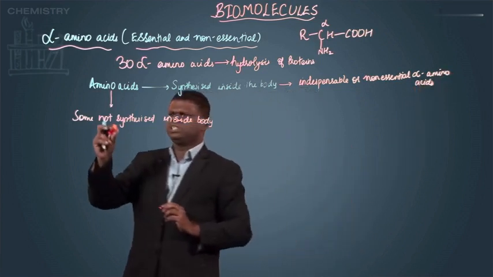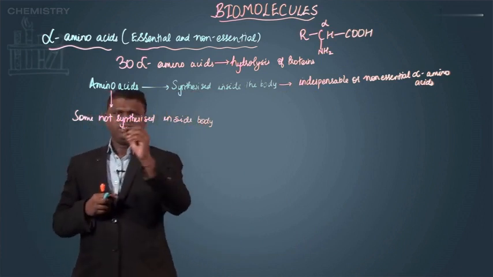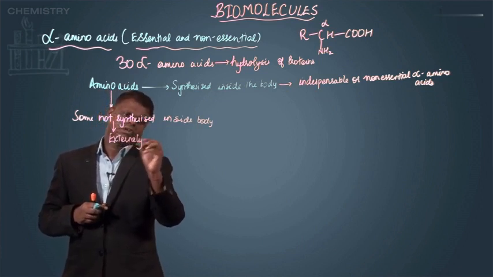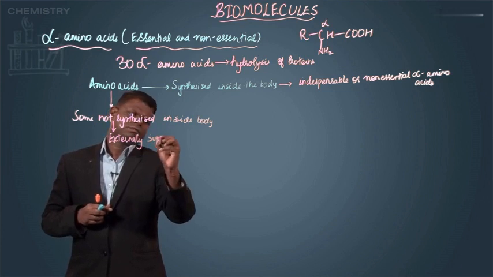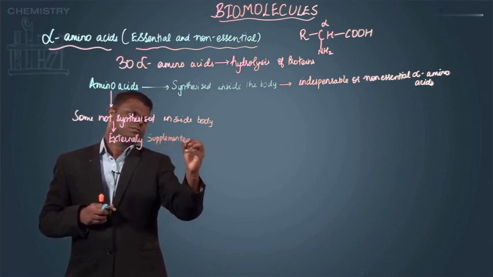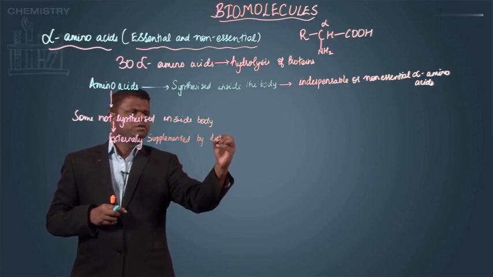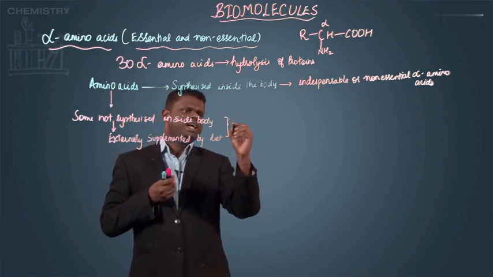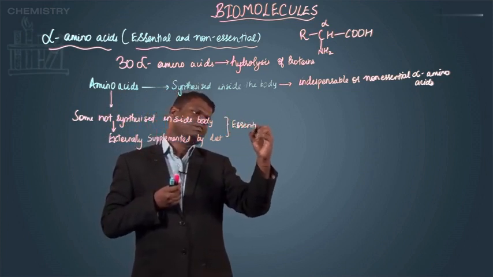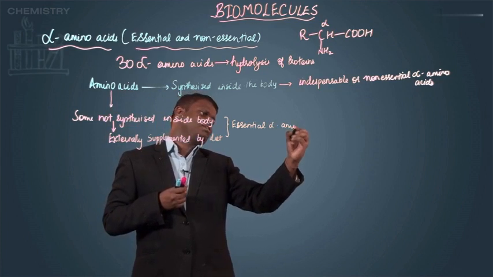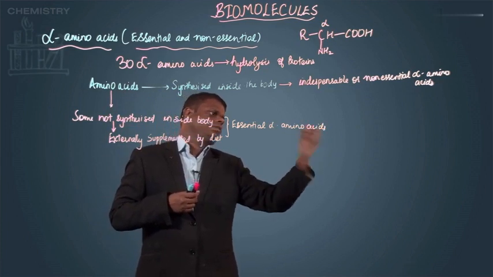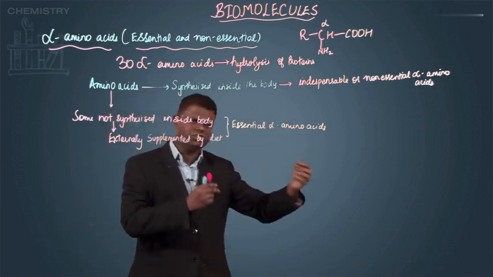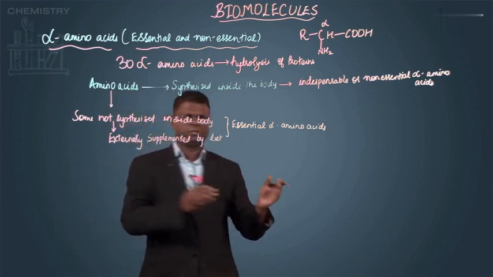Whereas the ones which are not synthesized inside the body, in this case it has to be externally supplemented by diet. Such alpha amino acids you generally call essential alpha amino acids. Now let's make a list of the essential alpha amino acids first, and then the non-essential. Then let's move our discussion to another aspect of alpha amino acids.